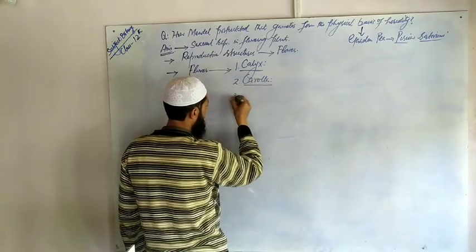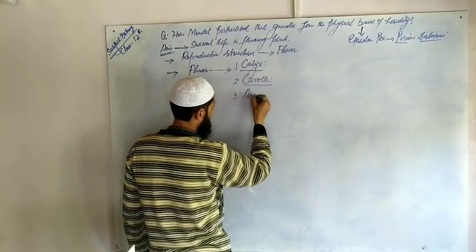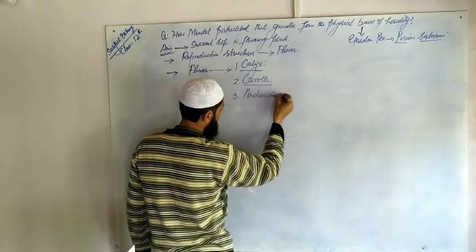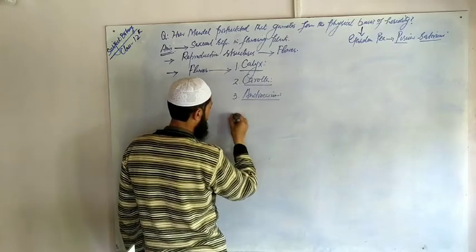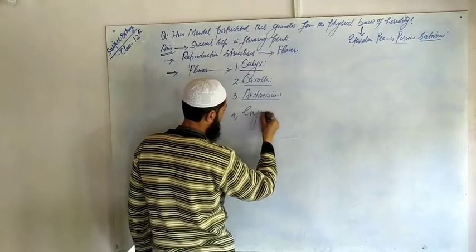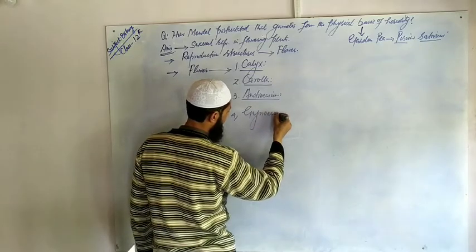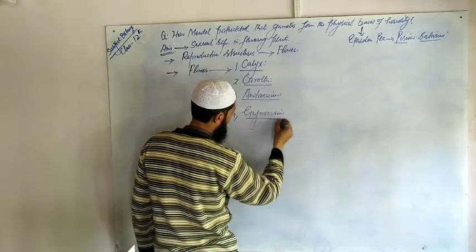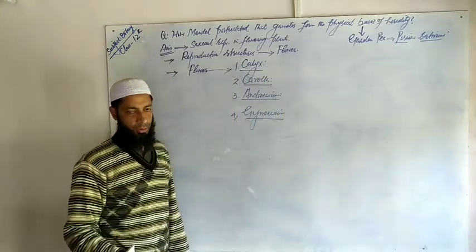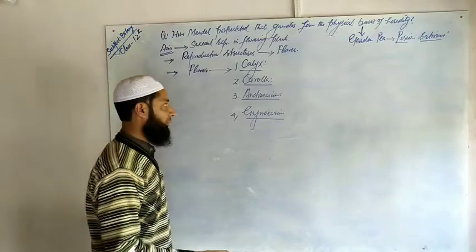The third whorl is called androecium. And the fourth one is gynoecium. These are the four whorls of a typical flower.